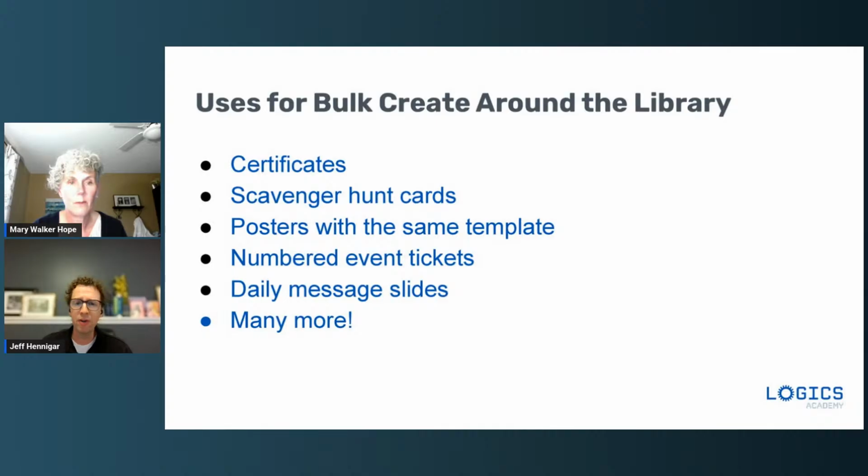Numbering event tickets. If you have one ticket and you need each ticket to have a different number in the corner, this would do it in a snap. It would make it so easy to do. If there's a screen in your library that has a daily message, or a quote, or a book recommendation, this would also be great for that. And I'm sure as librarians watching this, you're going to have other ideas for ways that it will make sense in your context as well.